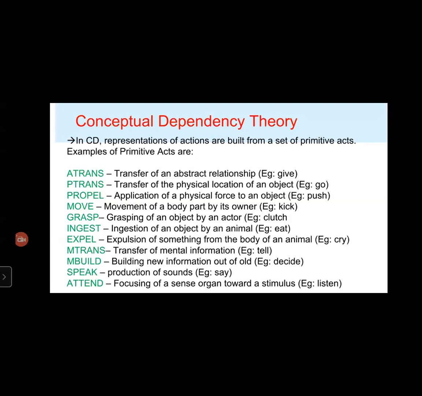Most of the verbs in the English language have been categorized under the following 11 primitive actions. Sometimes one verb may fall into two categories, and in that case the most relevant one in context might be chosen at the time of interpreting the sentence.